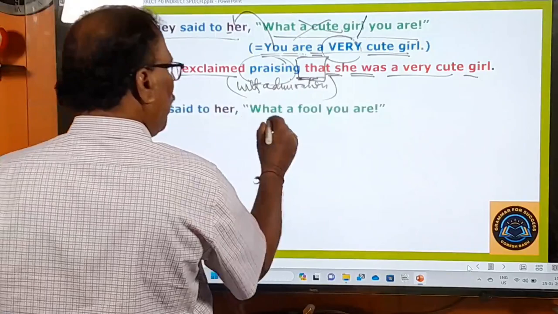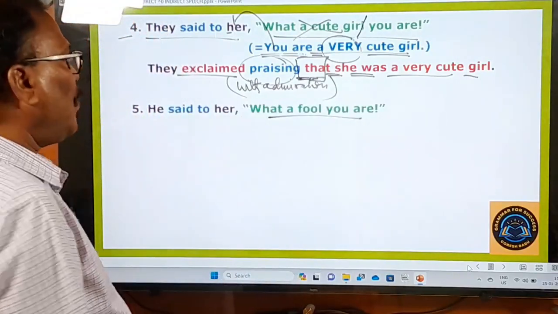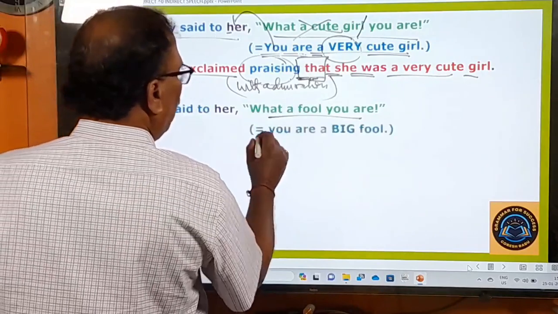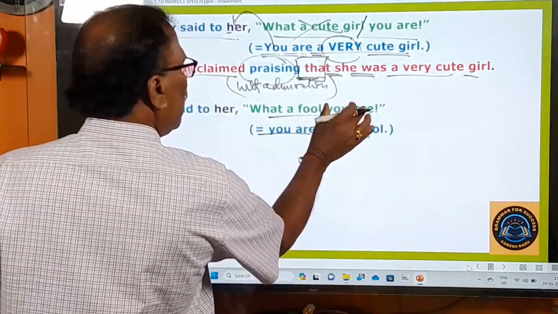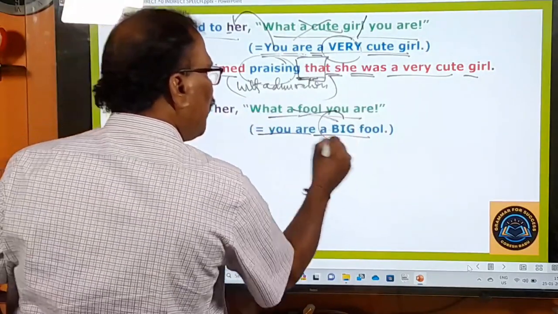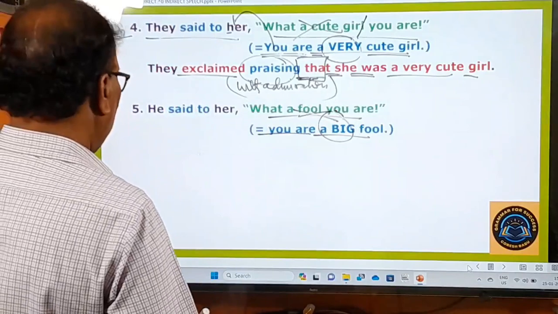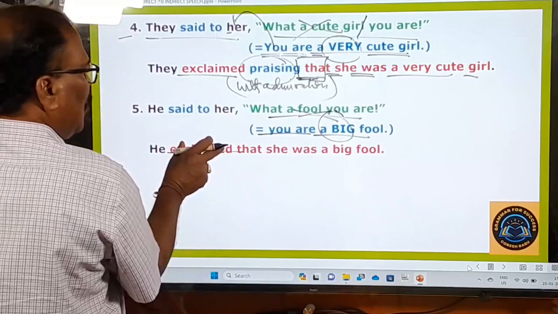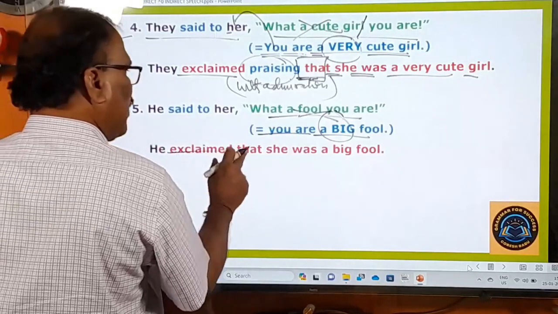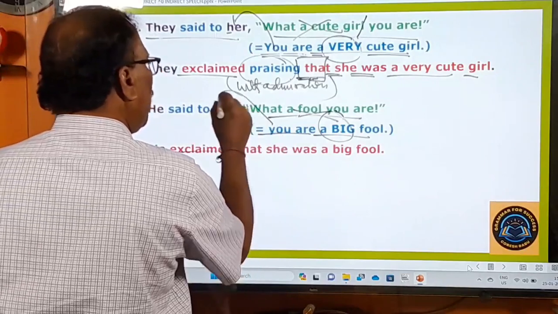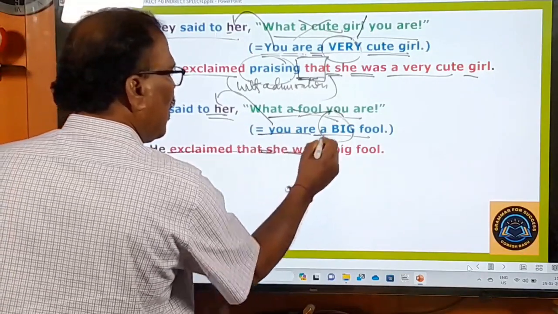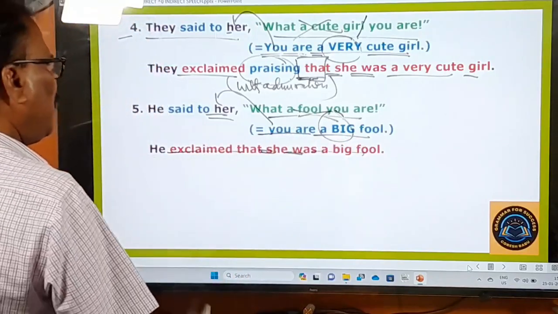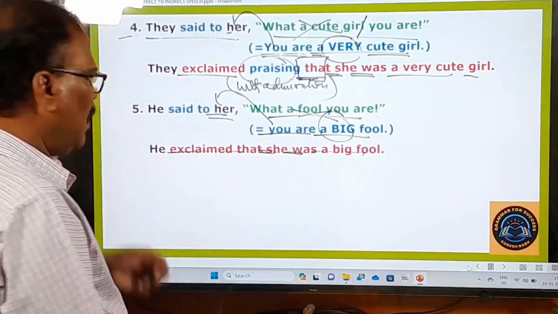He said to her, "What a fool you are." What a fool you are. Now change this into an ordinary sentence. Okay. You are a big fool. This is the right sentence. Now let us change it into indirect speech. He exclaimed that. Here we are not using anything additional. Okay, he exclaimed that she was a big fool. "You" when turned into "her", what happens? She takes "was", a big fool. So he exclaimed that she was a big fool. Here we are not using any additional words with the reporting verb.